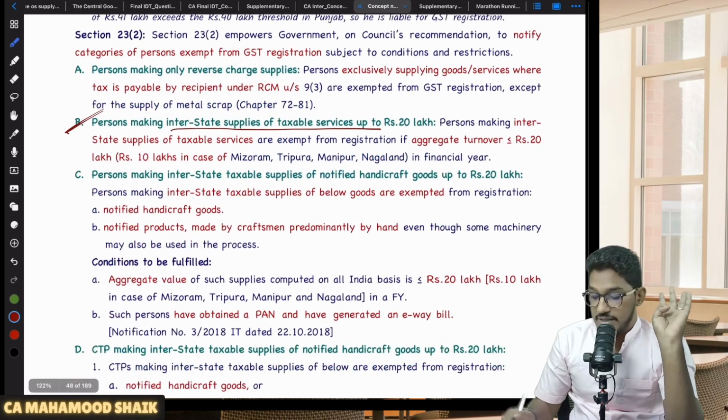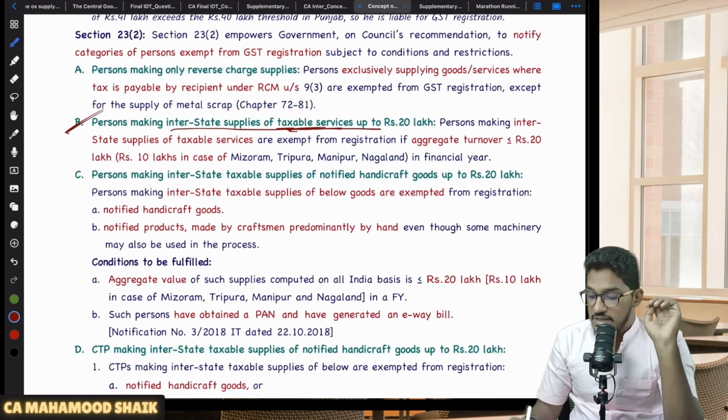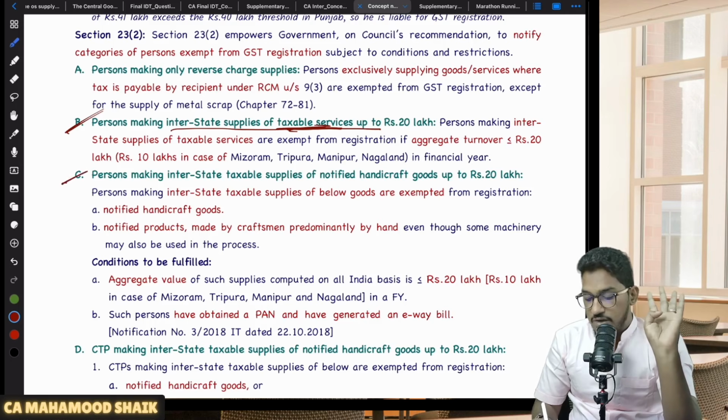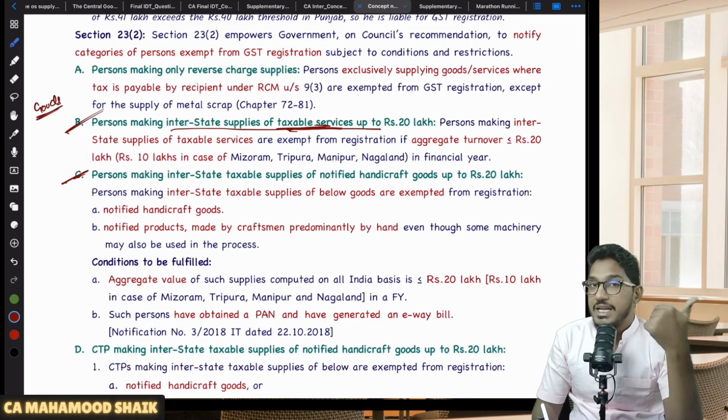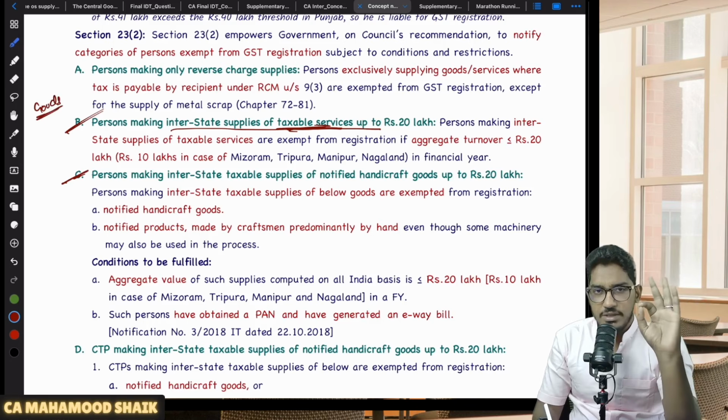So, my dear students, if you are making interstate supply of services up to 20 lakh rupees or 10 lakh rupees, you are not required to undergo compulsory registration. One more relaxation they have given. Let us say, for example, I'm a person dealing in goods. If I make an interstate supply, do I become liable for compulsory registration or not? The relaxation I have told you is only for services.